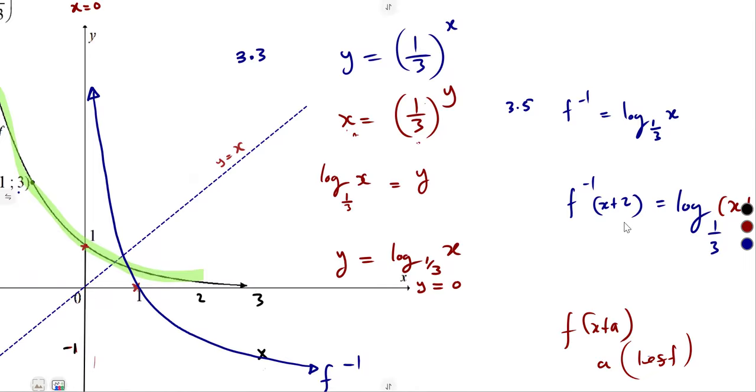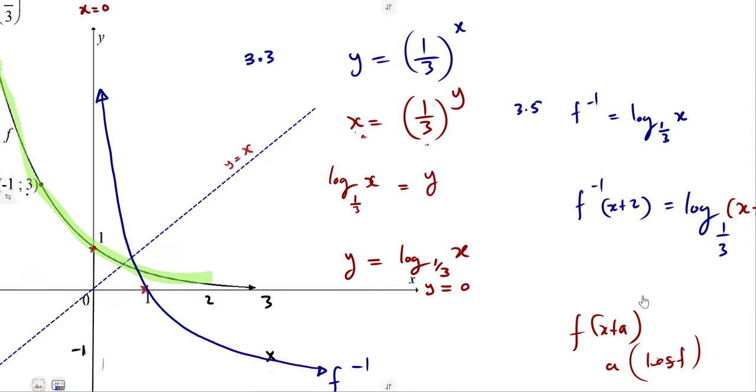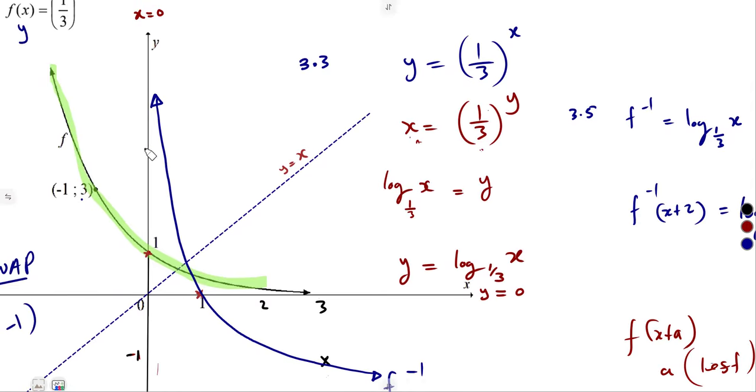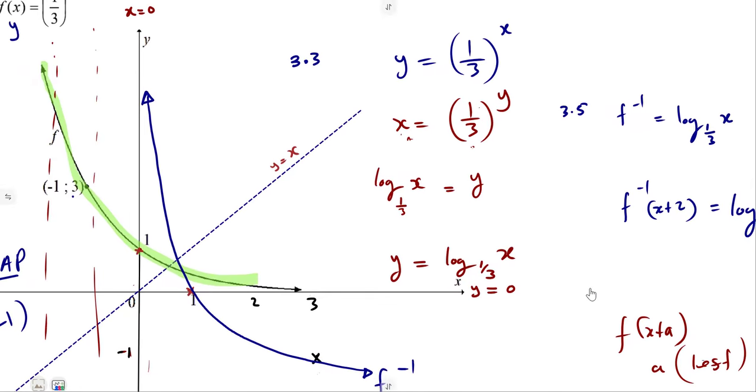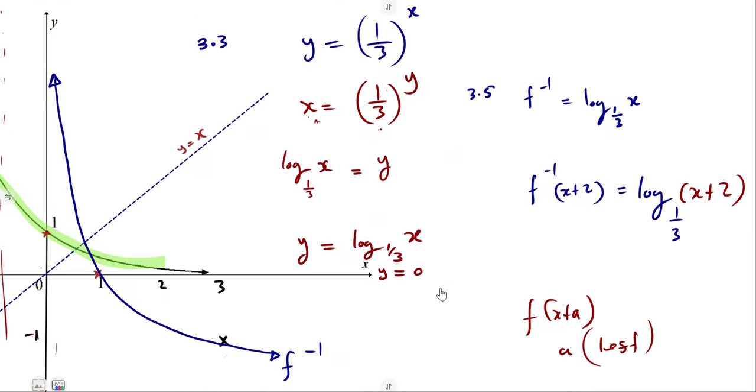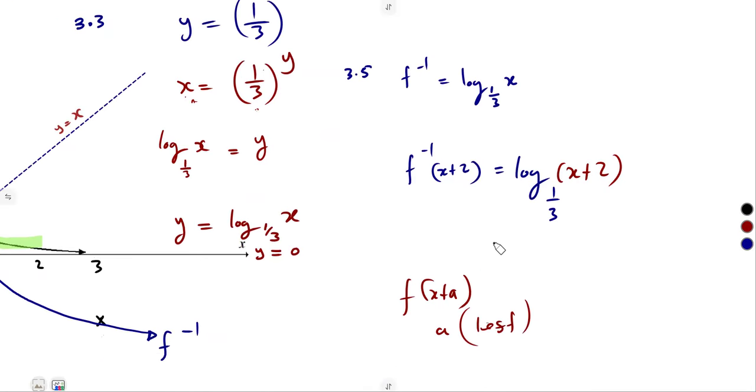We moved to the left. So meaning to say, in our case, if we say x plus 2, it means we are moving to the left from x is equal to 0 there. We move to the left. So the asymptote was now at x is equal to minus 1. To the left again, x is equal to minus 2, and so on. It is moving to the left. So in our case, x is simply equal to minus 2 as our asymptote.